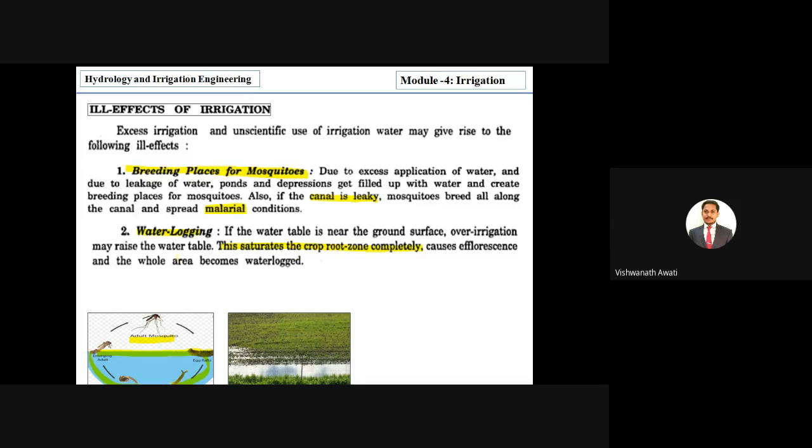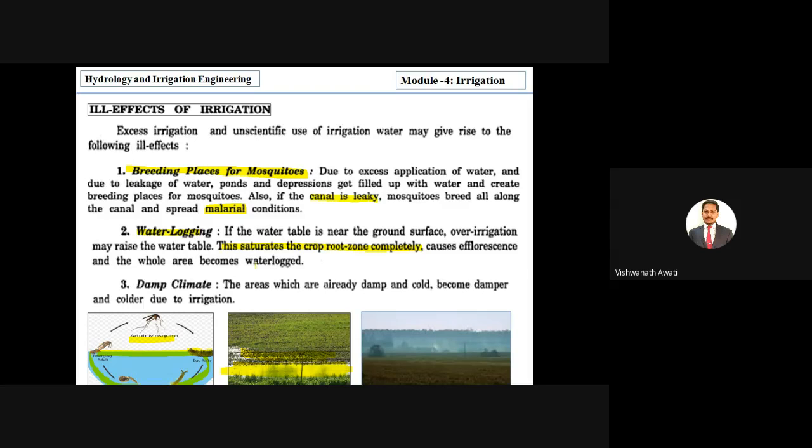That causes waterlogging. You can see in the image, due to irrigation, the water table in that area changes, and due to this change it may cause a saturated condition, and here we cannot grow any type of crop because of the continuous water in that land, right? As I told, more water for the crop is not good, and even less water is not good. It requires an optimum quantity of water, right? Otherwise the whole area becomes waterlogged.